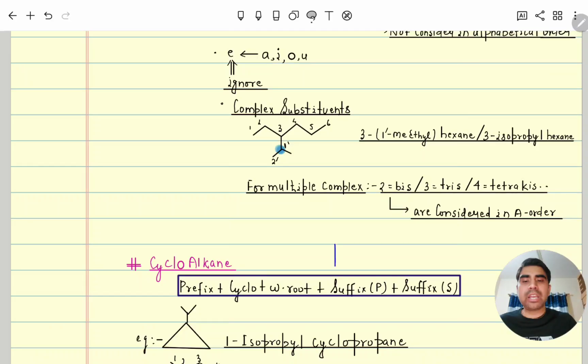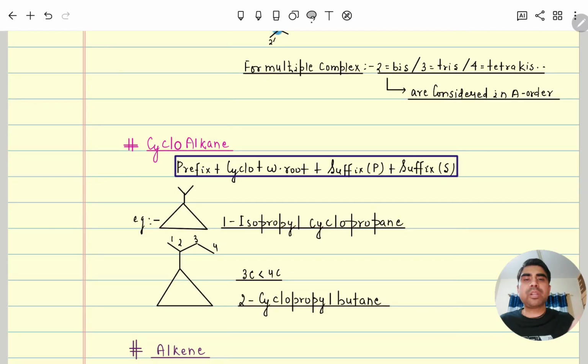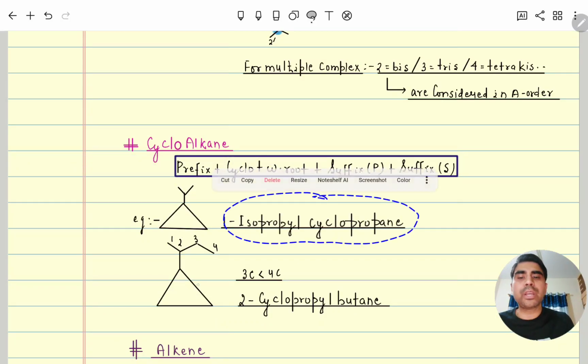Next, cycloalkane. For cycloalkane, again we follow the same order. Prefix, then cyclo, the only word additionally added, then word root, suffix 1 degree for alkane, alkene, alkyne, and suffix 2 degree for functional group. Like here you can see this is 1 isopropyl cyclopropane.